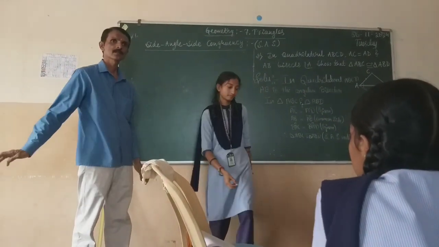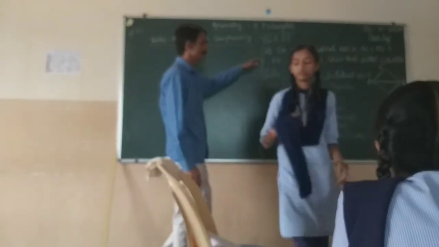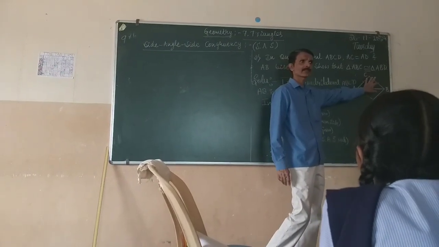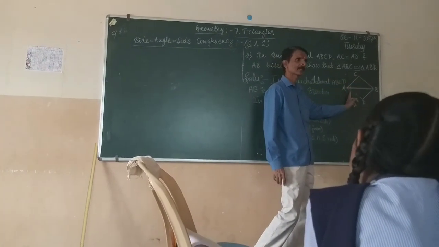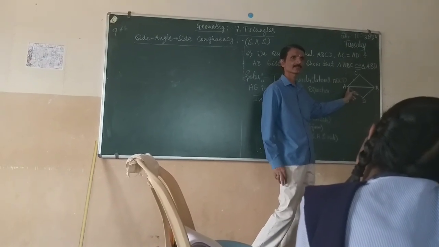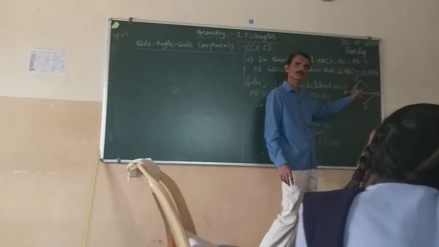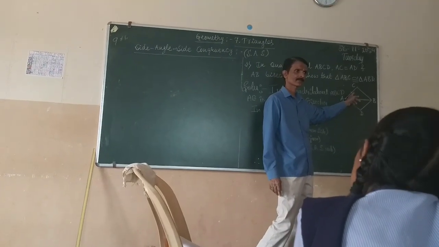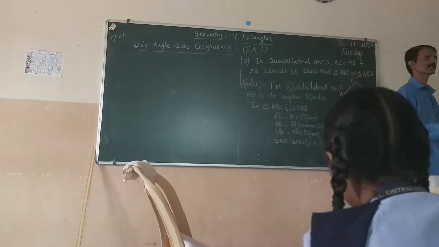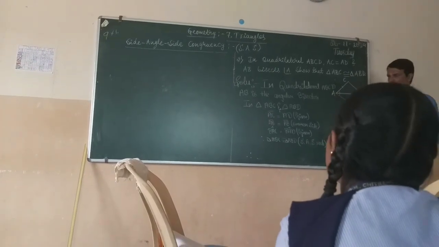Okay, observe this. This is a quadrilateral. When we draw the angular bisector of A, it will be converted into two triangles.